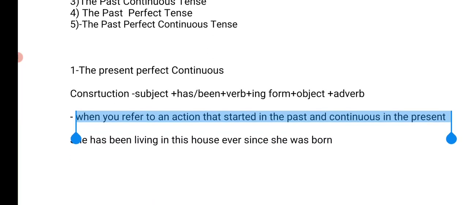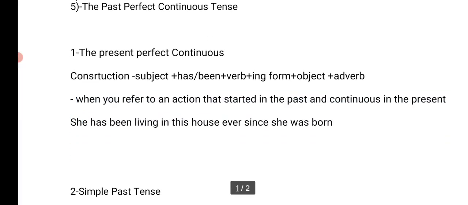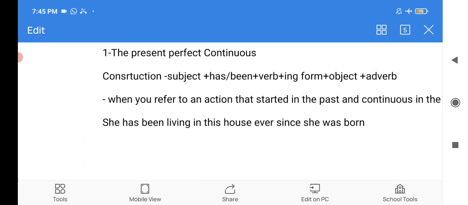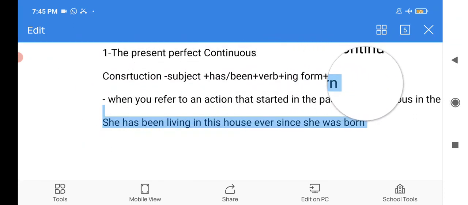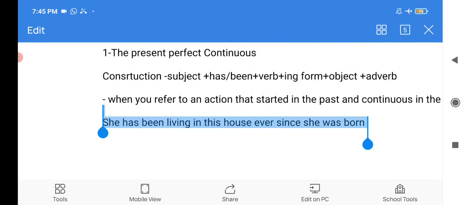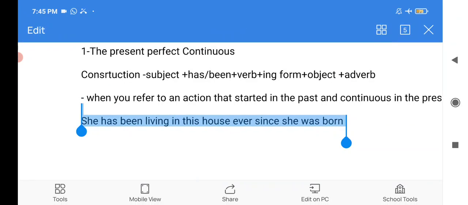For example, we have an example here. She has been living in this house ever since she was born. So she was born, this began in the past, and she has been living, which means she is still living here. So you can see that we are referring to an action that started in the past and is continued in the present.